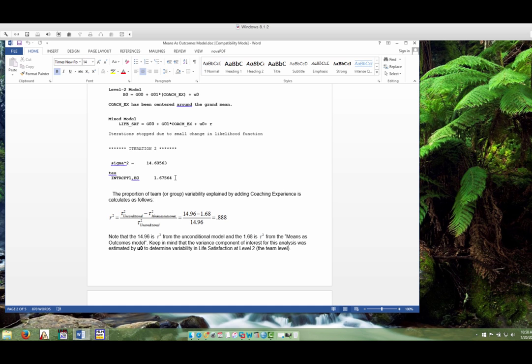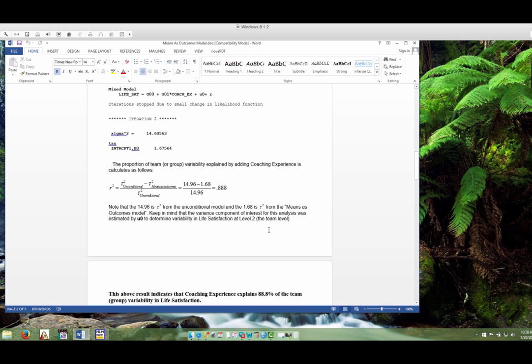So we can look at the proportion of team variability in life satisfaction that's explained by adding coaching experience. We take the tau from the unconditional model, 14.96, and the tau from the means as outcome model, 1.68, and divide by the variability from the unconditional model.